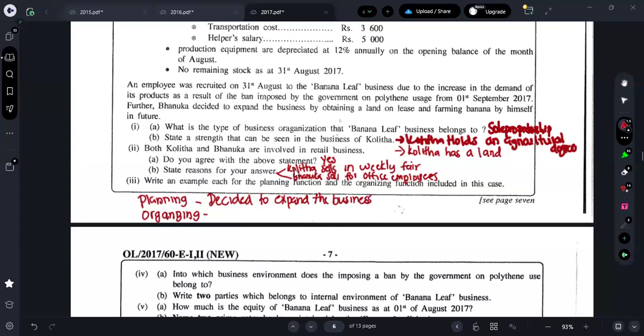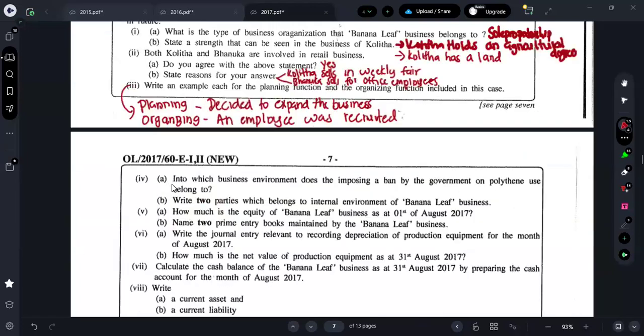Okay, next one, for the organizing, what can you say? Organizing means they are doing something. Check what they do here. An employee was recruited, right? So you can say that as organizing: an employee was recruited. So that one you can say for what, guys? Organizing. Okay, perfect. Some people are giving the answers. Good. Right. Next one is what?